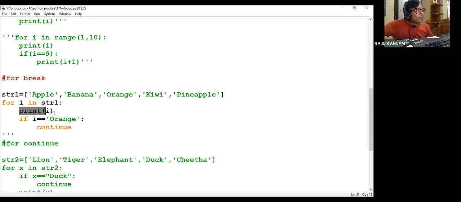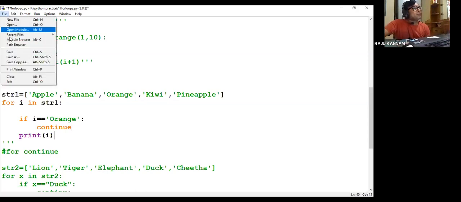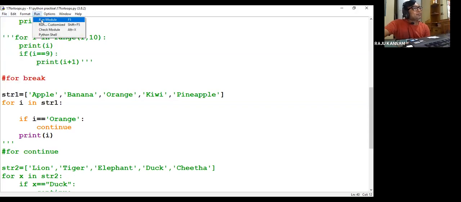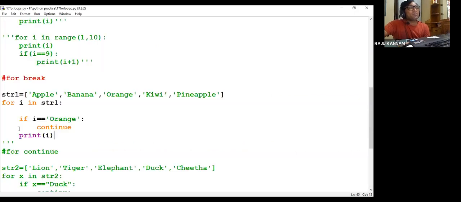So if I write print here, for example, now you see the difference. Now it is skipping orange. Now in Python also it is skipping orange, like Java, right? Because generally, if you write a continue statement, the statements which are written after continue will be skipped. But in the previous case, we had not written any statement after continue. That's the reason there is no change in the output, right?